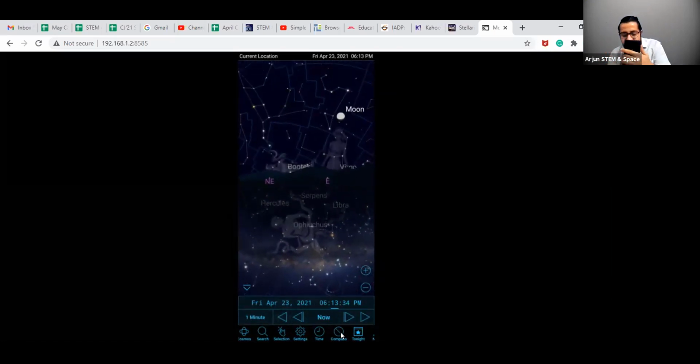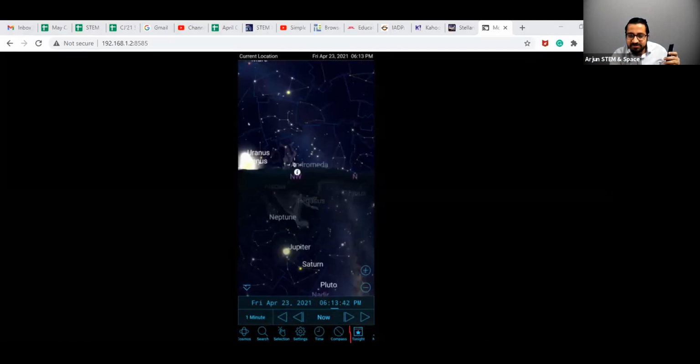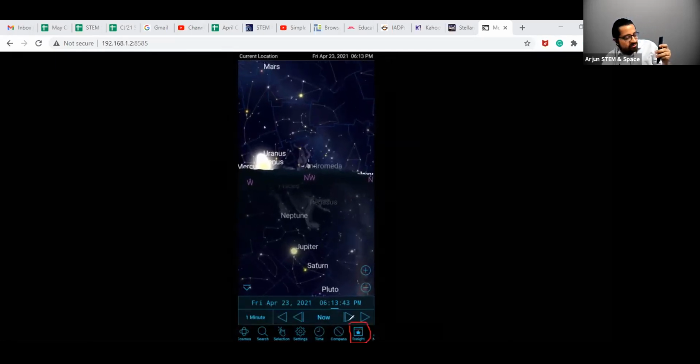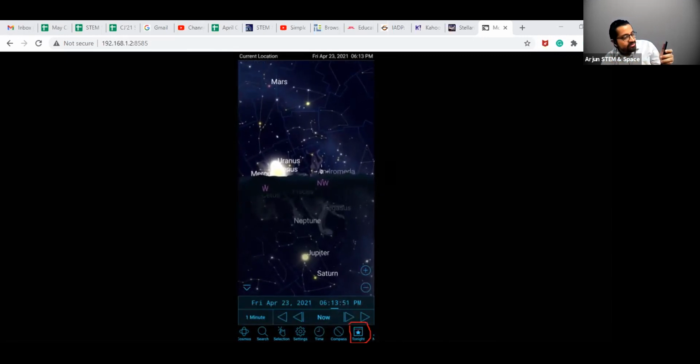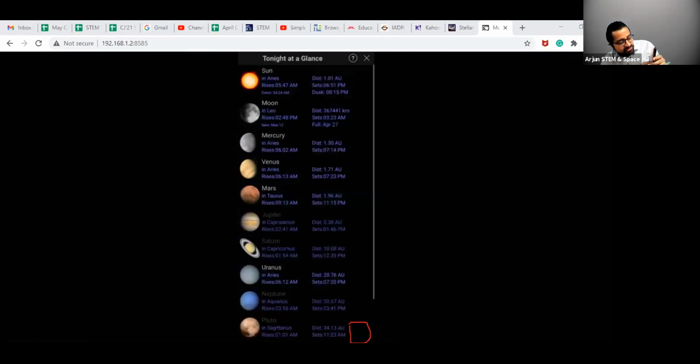So after this, the next very nice thing it has is the tonight tab. On this tonight tab over here, it tells you what all you will be able to see in the sky tonight, the objects of interest which are visible tonight. Once you click on it, you will see all the lists of the objects which are visible tonight.